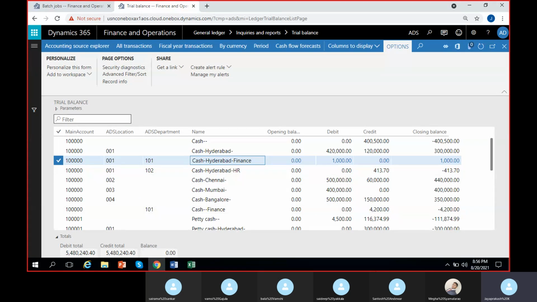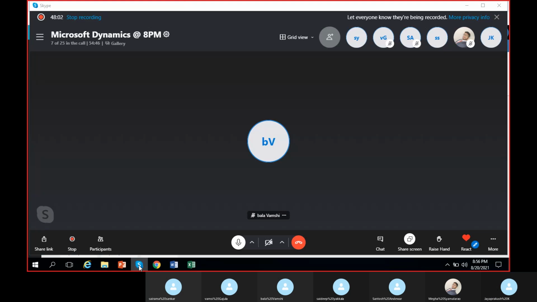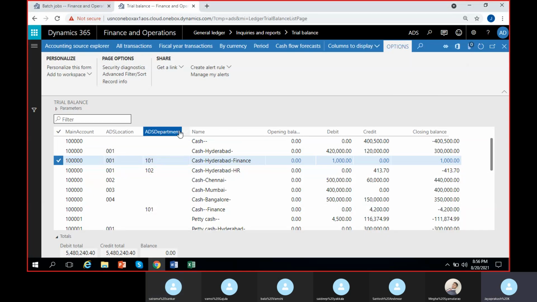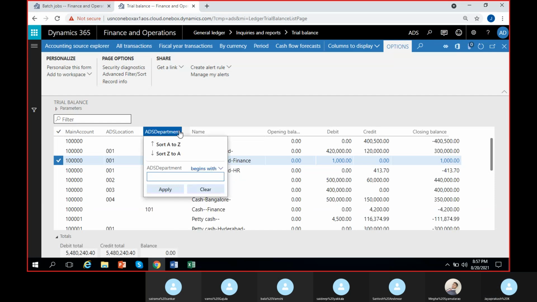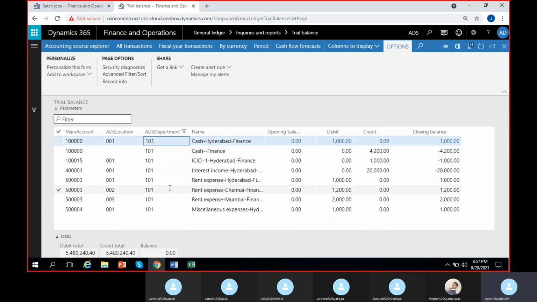So in this way, suppose if I want only finance department related balances, how can I check? Only finance department for the combination of main accounts and dimensions as well. Only finance department value is 101. Remember this one, finance 101. So how do I track it? Go to ADS department, yes, and give 101.